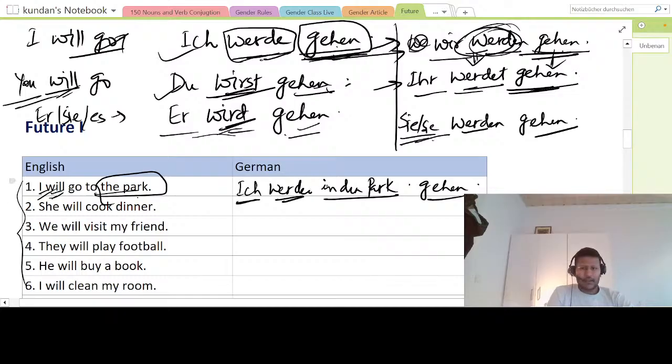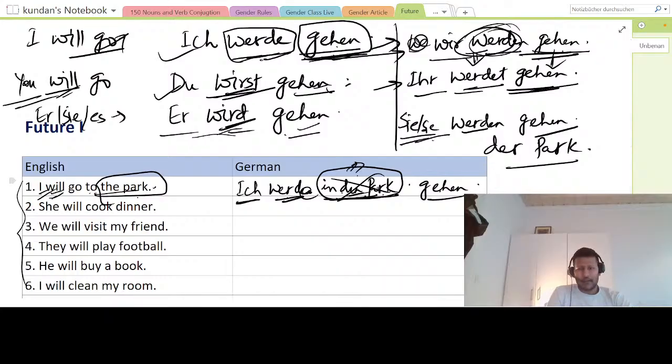So I am saying ich werde, forget about this first, okay? Just see ich werde gehen. So I will go, right? Where is he going? To the park, right? So I'm saying in den Park, okay? Park is der Park. So when there's a motion, movement, this will be in den, right? So here this is accusative, there is den, in den Park.